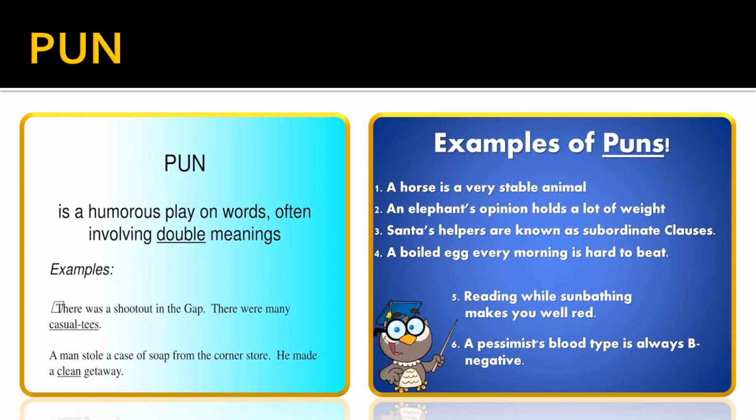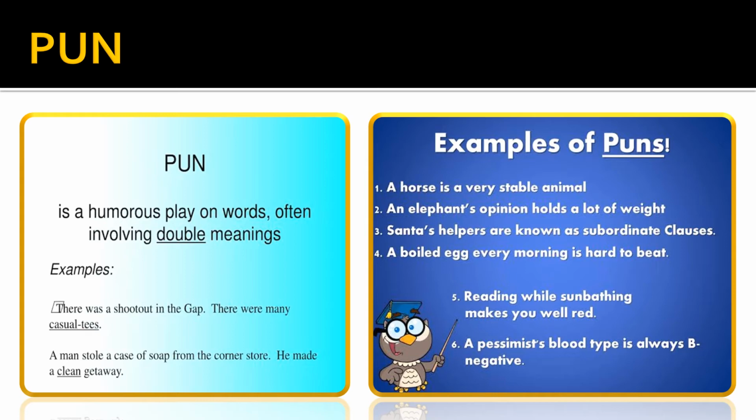Then look at this one. The fifth one. Reading while sunbathing makes you well read. Now look at the word read here. Reading makes you a well-read person and sunbathing makes you R-E-D red. So we have double meanings here. Then a pessimist's blood type is always B negative.